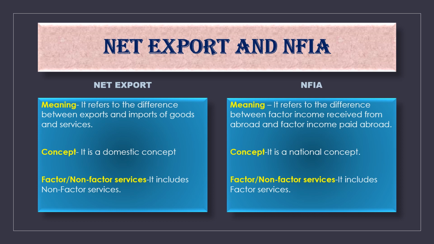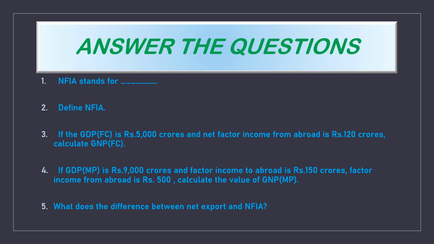In GDP, we calculate net export, but in GNP, we calculate NFIA. Now answer all these questions. You know the full form of NFIA, net factor income from abroad. Define NFIA. Now also calculate the maths. If the GDP FC is rupees 5,000 crore and net factor income from abroad is rupees 120 crore, calculate GNP FC.